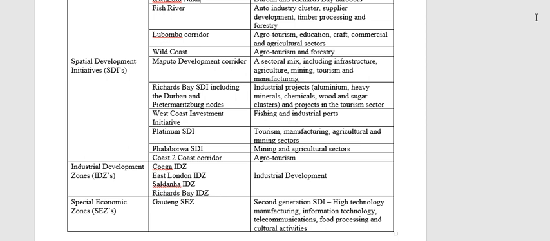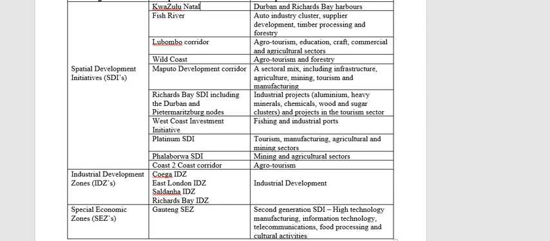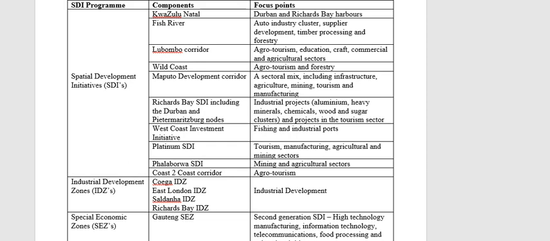Now, remember I said that once they've identified the SDI, the underdeveloped area, obviously they want to see what the focus points are. What industries are they going to stimulate? What potential exists in this area? All right, so if we look at the different SDIs, you'll see there's your list of SDIs. In the KwaZulu-Natal SDI, as I said, that goes from Richards Bay down to Durban, the focus point there is their harbours. So transport and exports is their focus area.